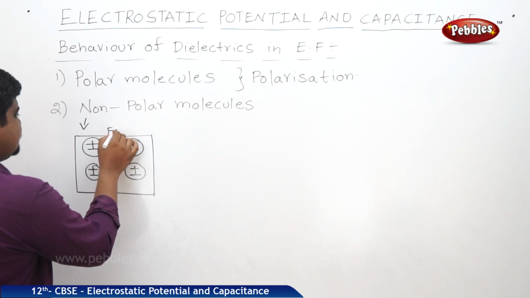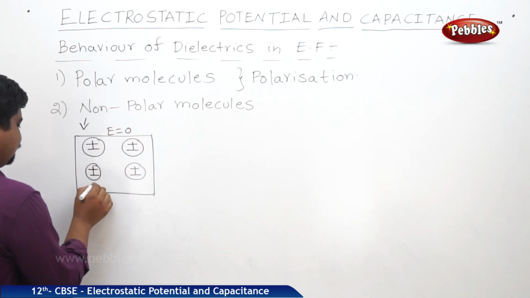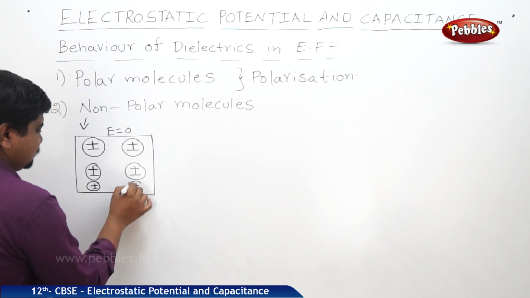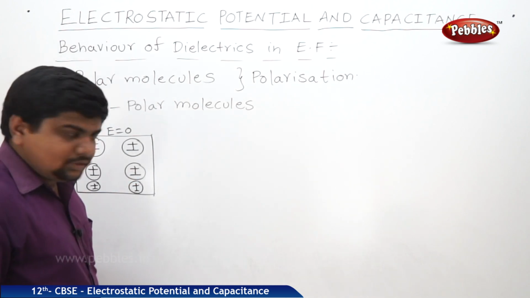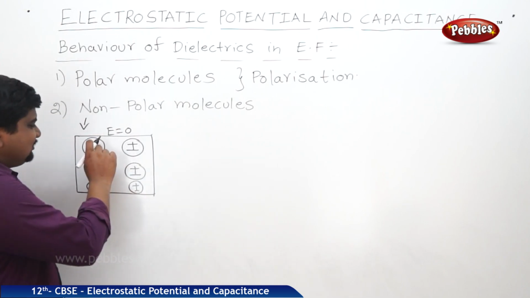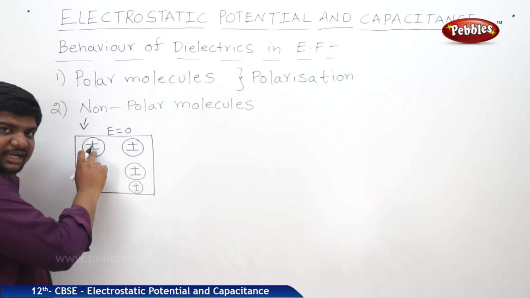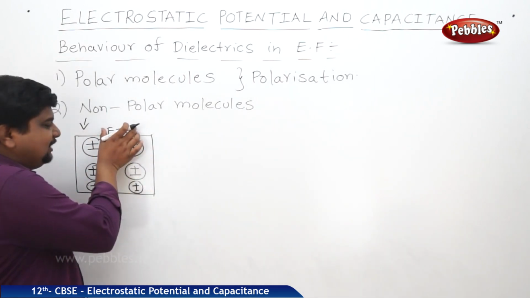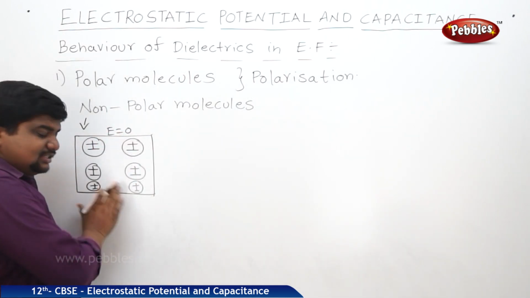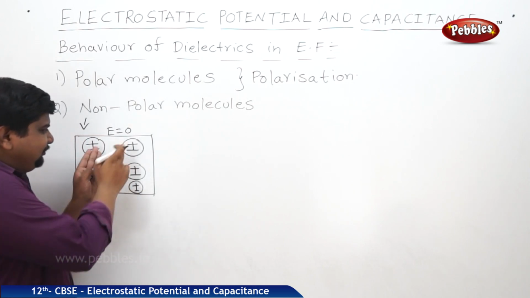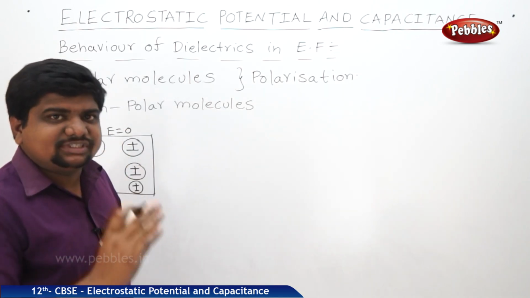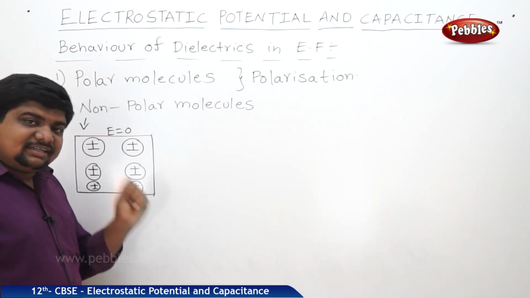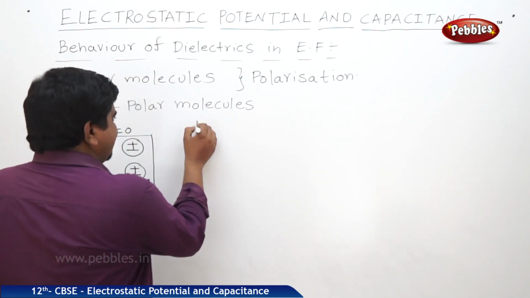So here E is equal to 0. In non-polar molecules, the centers of the positive charge and negative charge coincide with each other. So if the field is 0, this is the coincidence. It is very difficult to displace the centers of the two charge carriers. Whenever the field is sufficient to displace the centers of the two charge carriers, the diagram will look like this.